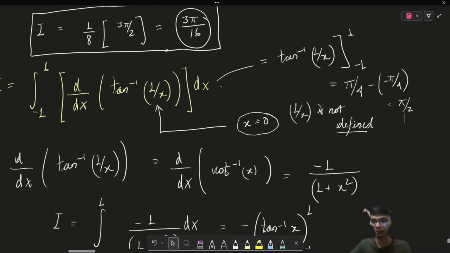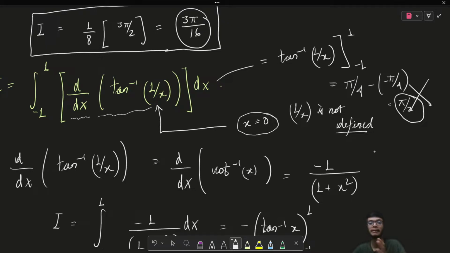If you directly solve this question, you will get the result as pi by 2. But this is not the correct result, because when you were integrating, the 1 upon x function is not defined at x equal to 0. So you cannot directly write the result of this solution as tan inverse of 1 upon x. Whereas you have to first differentiate this and then integrate the given part. Because the antiderivative, or the primitive, of the derivative of tan inverse of 1 upon x in the interval is not defined, this particular result is incorrect.